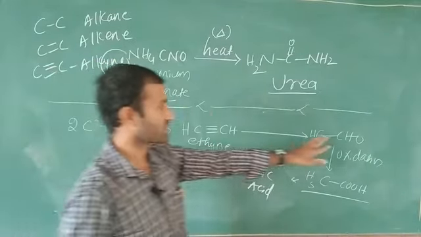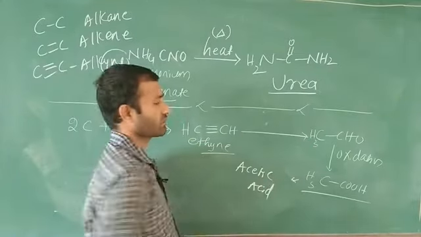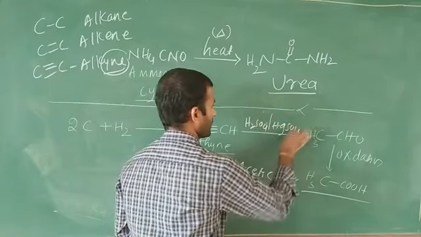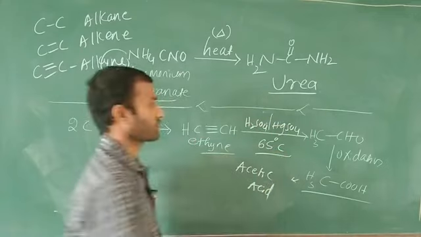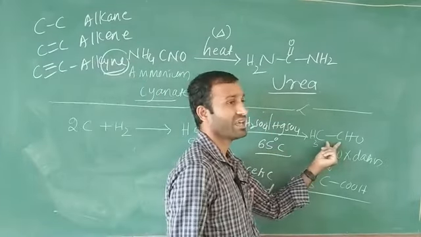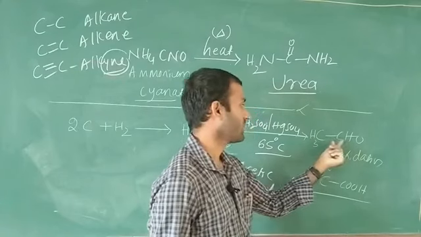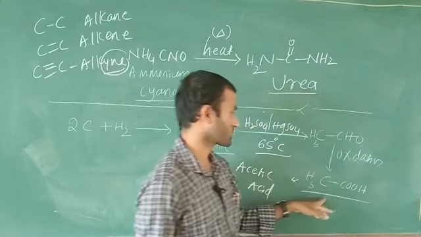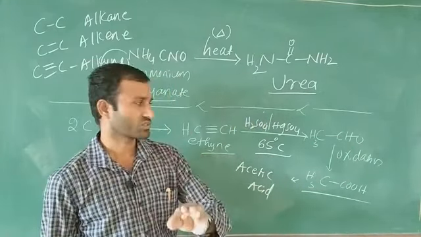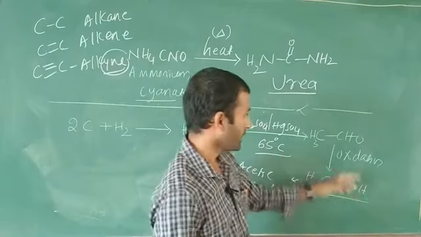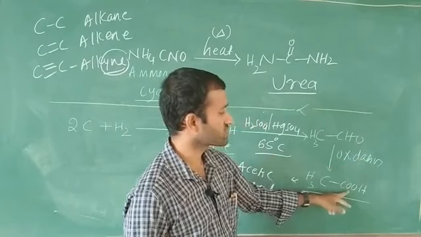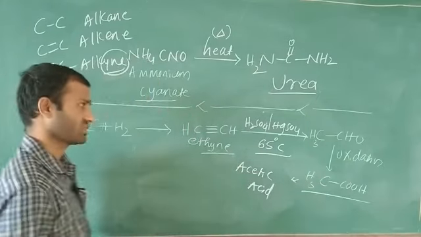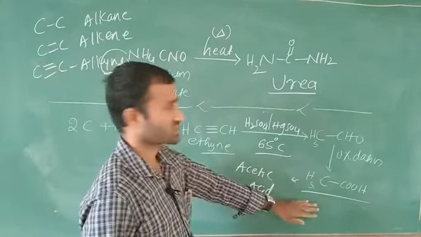Next, you just have to add H2SO4 and mercury sulphate, and maintain 65 degrees Celsius temperature. The product formed is an aldehyde. CH3CHO indicates the aldehyde group, called ethyl aldehyde here. After that, oxidation forms acetic acid. What is oxidation in organic chemistry? I will tell you a very simple trick. One oxygen here, two oxygens there. An increase in the number of oxygens indicates oxidation. This indicates acetic acid.